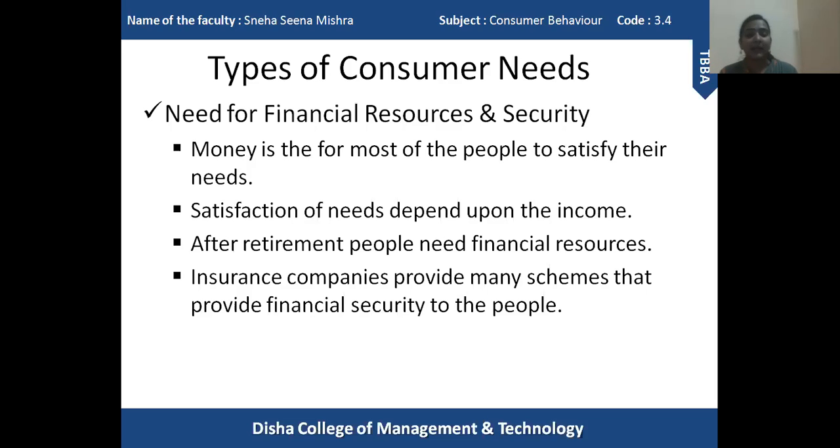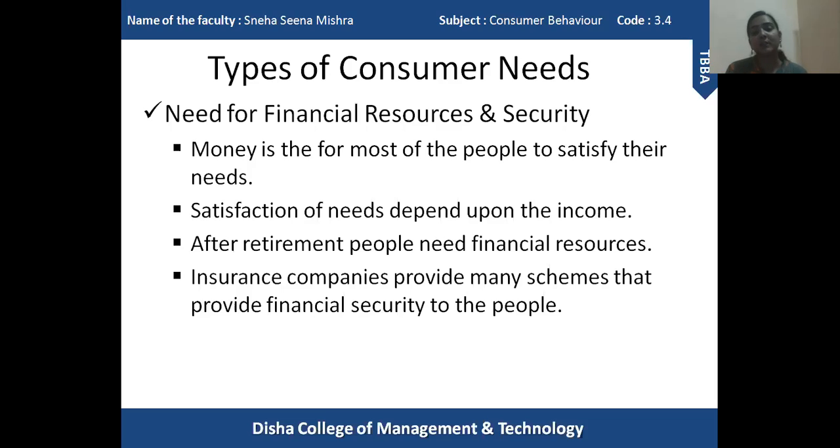Like I said, life insurance policy, and nowadays we have health policies also. In the COVID situation, we have certain health policies which give us protection from the expenses that occur when a person gets infected by COVID-19.